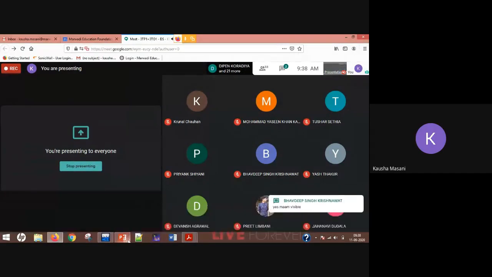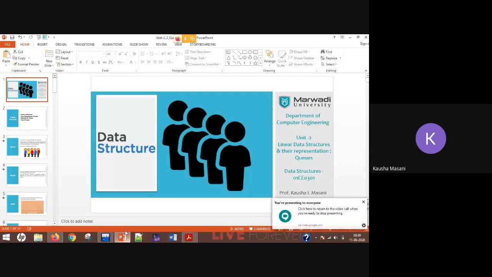So see, today we are going to start with the rest of the Q part. In our previous session, we went through what is a linear Q. Linear Q means the simpler one, the simplest Q. When I say linear Q, it is nothing but the simplest of them all. So that is your Q.